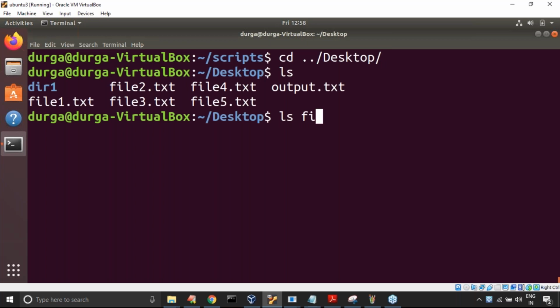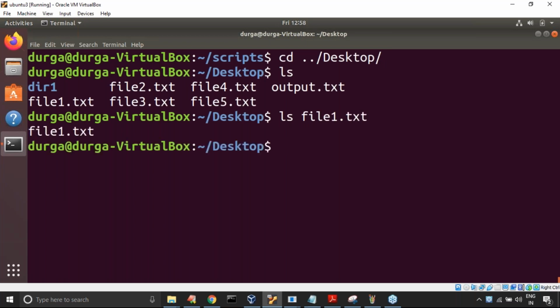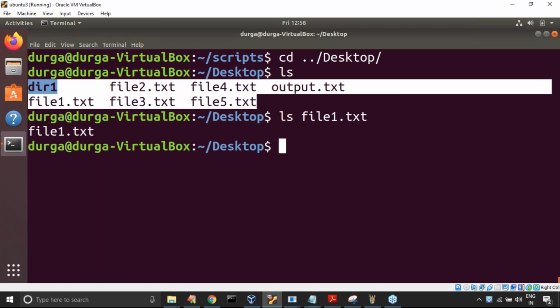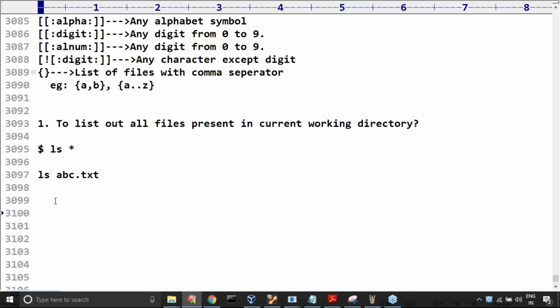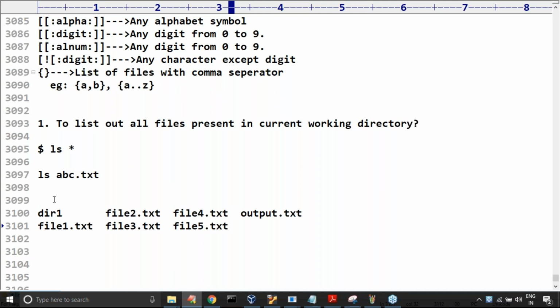If I ask ls file1.txt, it is always going to talk about only file1.txt. But I want to cover all these names. So any character, any number of characters, then star. Are you getting the point?